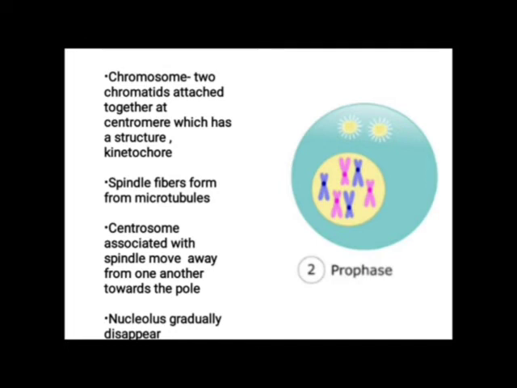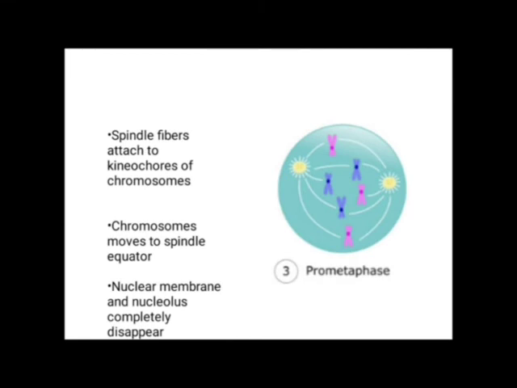Microtubules form spindle fibers. In the case of a plant cell, the centriole is absent. Therefore, the centromere is responsible for the formation of spindle fibers. Then so on, the kinetochores promote this.